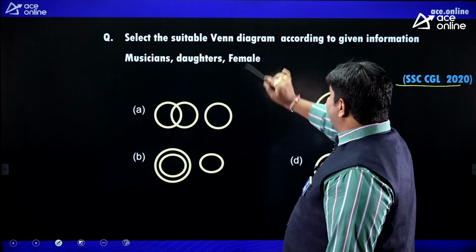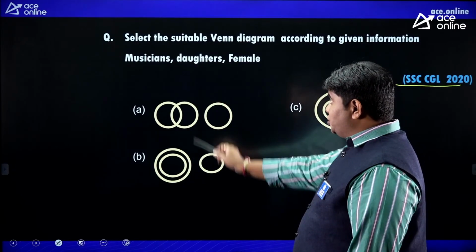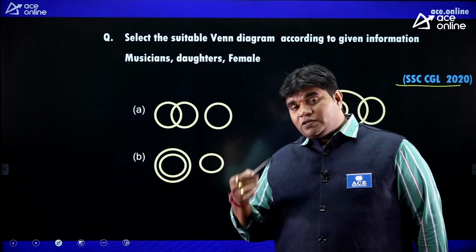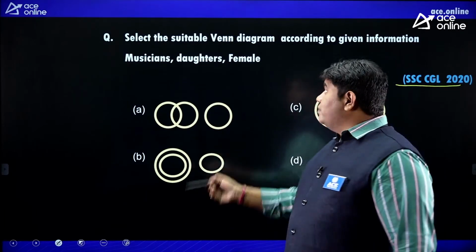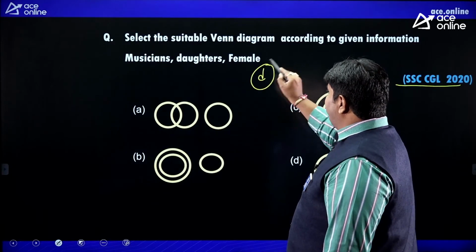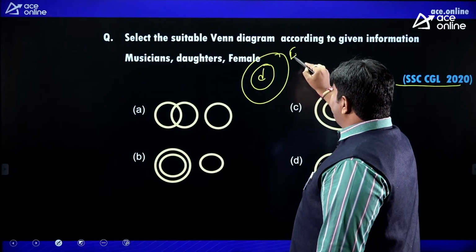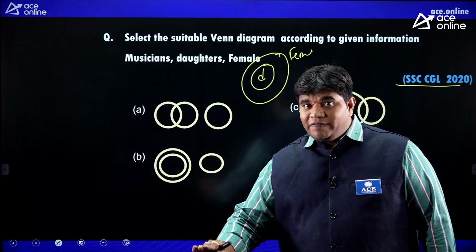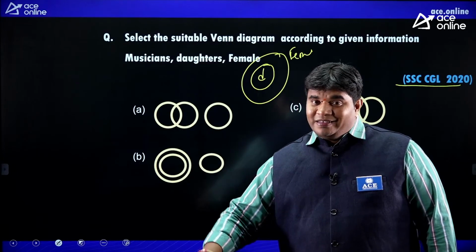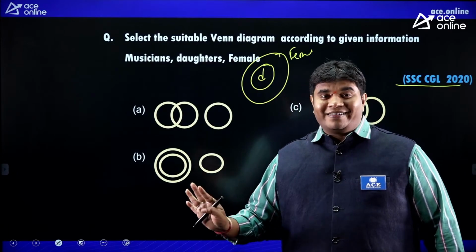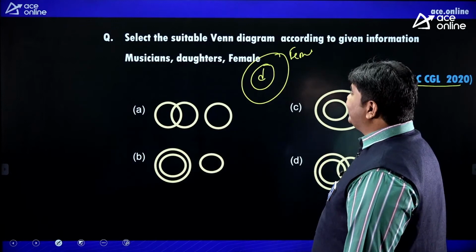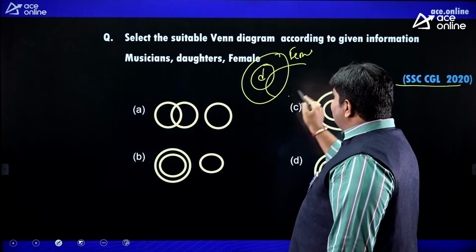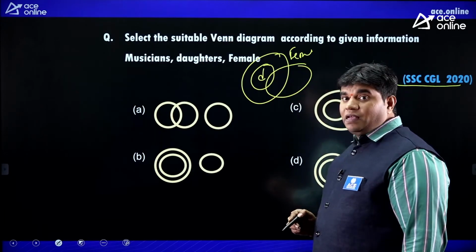Select the suitable Venn diagram according to the given information. Musicians, daughters, female. Daughter means obviously female, right? So daughters are completely involved in females. Everybody thinks a daughter is 5 or 6 years old, not like that. Age may be whatever, but she is a daughter. First, musicians: some daughters may be musicians, some females may be musicians.